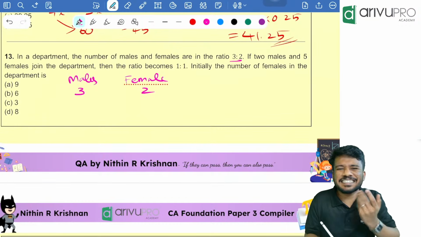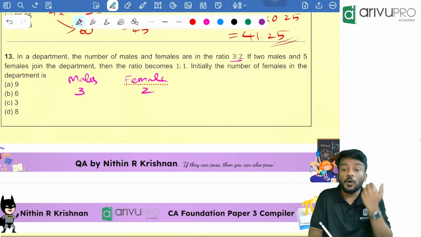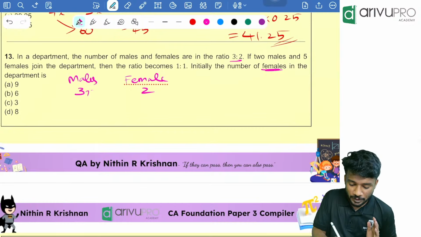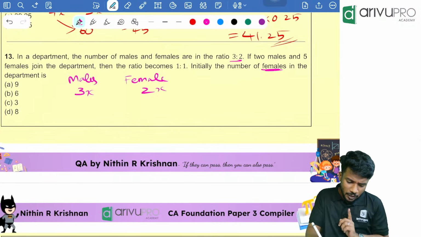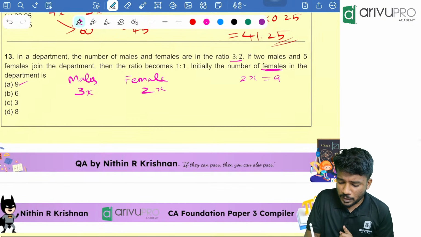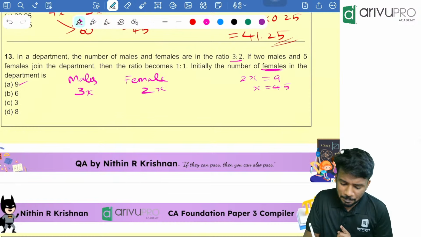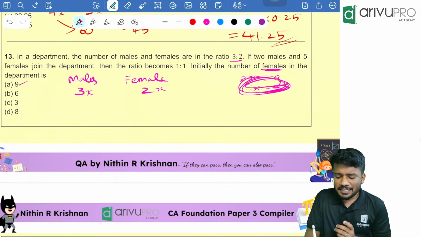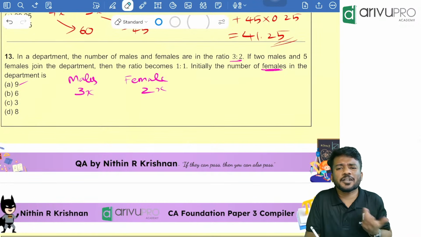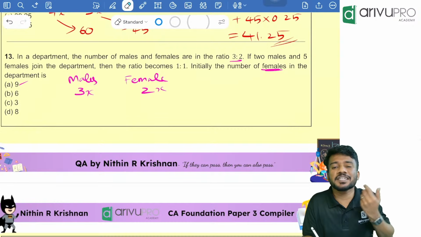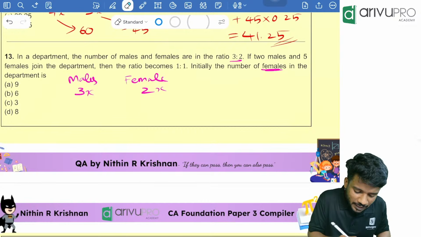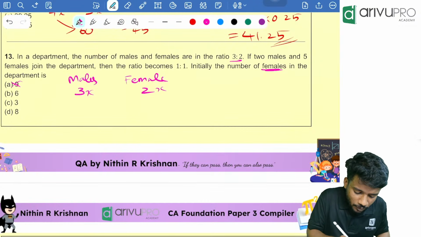2. Now people, easiest way to solve this question is option hitting. I'll tell you how to option it also. They are asking initially how many females were there. So let it be 3x, let it be 2x. Now, if I take 9, that means 2x is equal to 9, x is equal to 4.5. People, that point value is usually not preferred for us because we are talking about people. We require something as a whole number itself, or even a natural number itself. So that one we can ignore. Option A we can ignore and option C we can ignore.